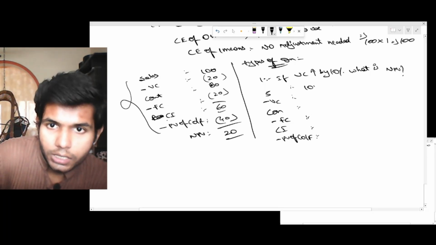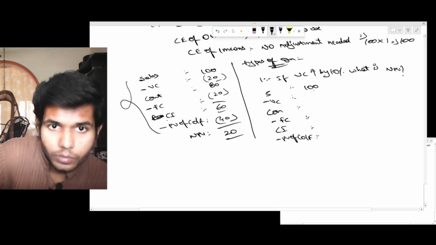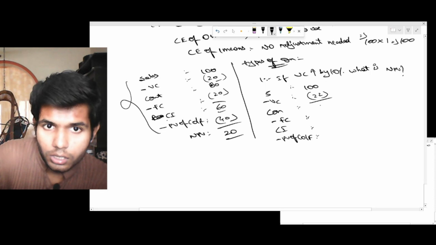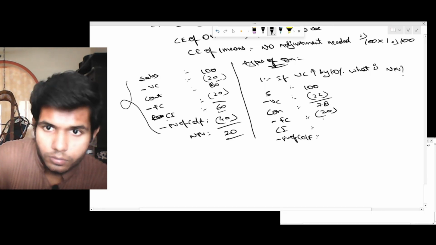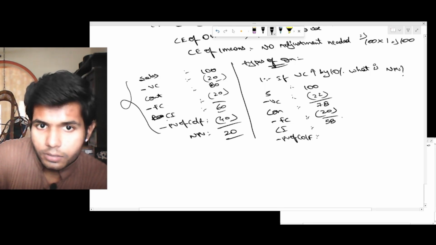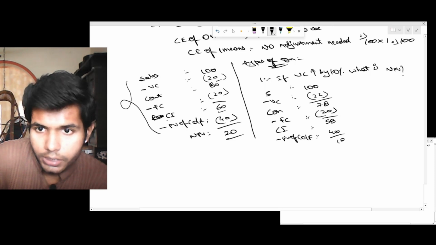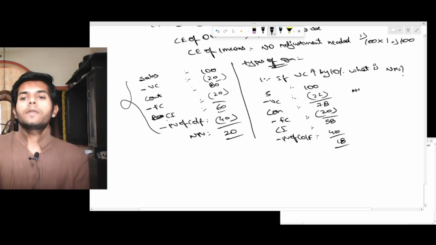Sales is 100. If variable cost increases by 10%, earlier it was 20, now 22. So contribution is 78, minus 20, rest everything would be the same. The 60 here would be 58, minus 40, gives 18. Now what is the NPV? The new NPV is 18.